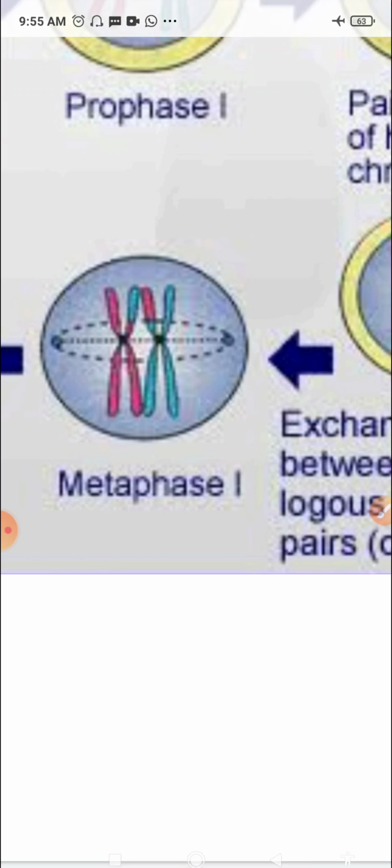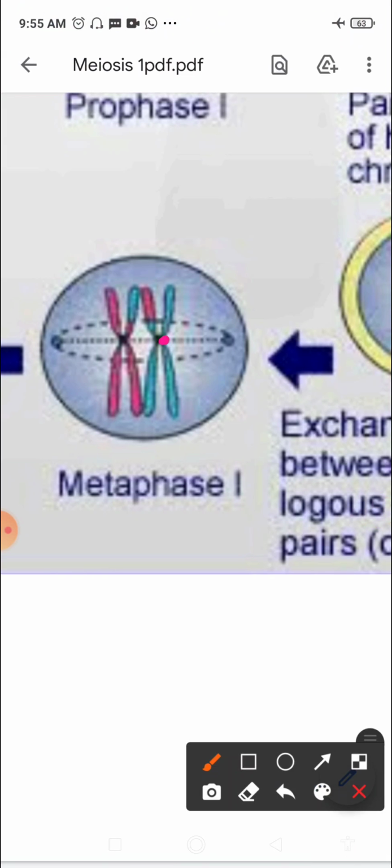You can see these are the centromeres and how they are attached to the equatorial plate in the metaphase stage. The centromere of the chromosome does not divide during this stage. So the microtubules from the opposite poles of the spindle attach to the pair of homologous chromosomes. So that is metaphase 1.